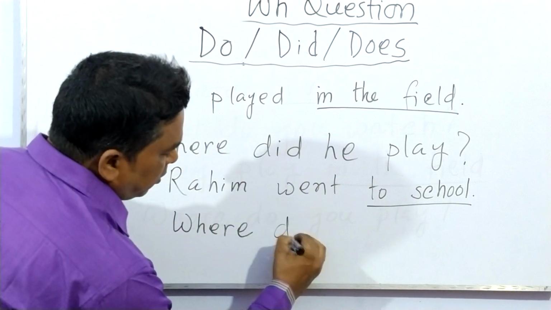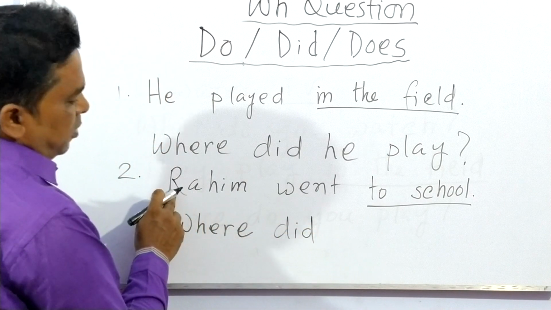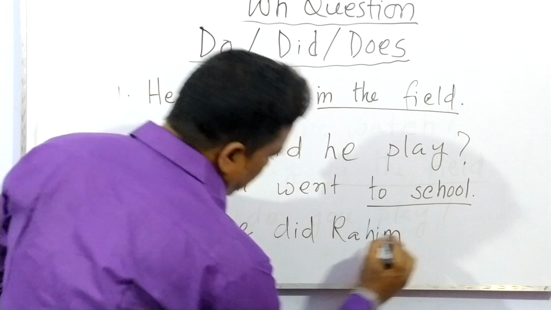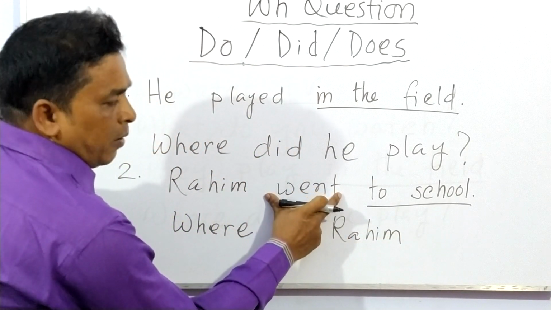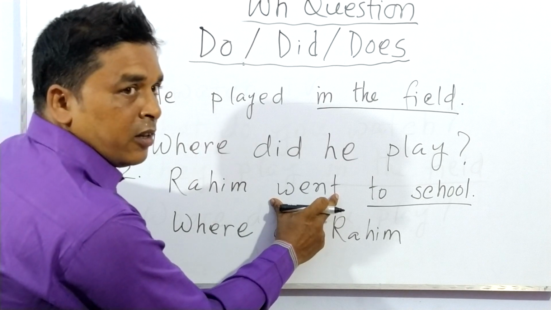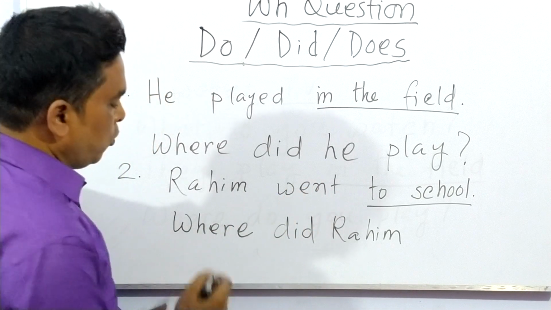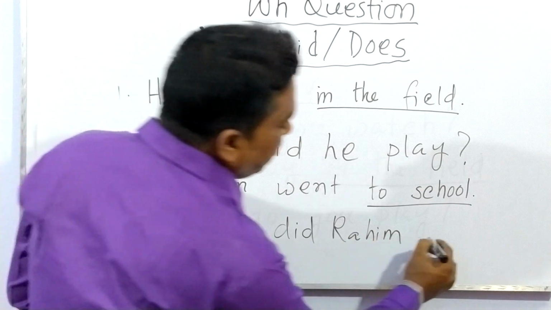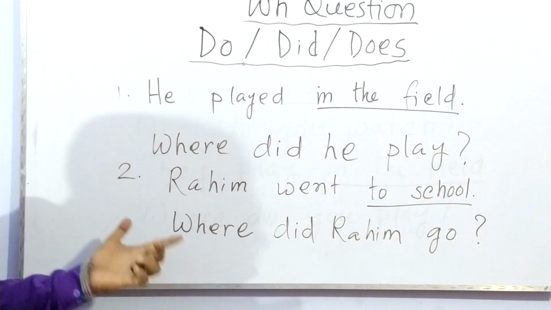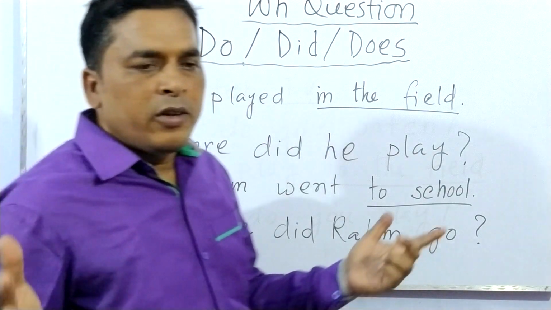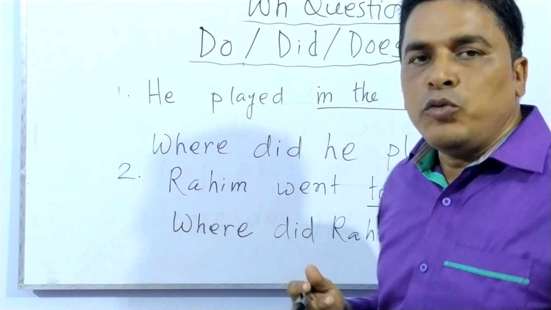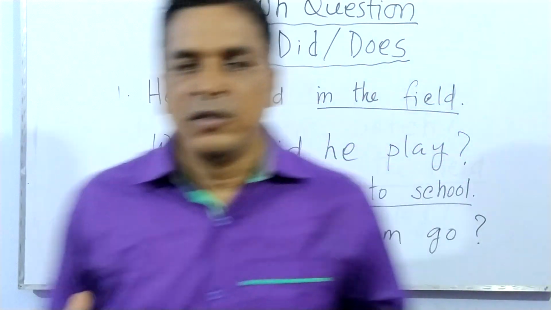So where did, subject Rahim, and the verb here is went. That is, it's the original verb go. So where did Rahim go? And last the question mark. So in this way, my dear lovely students, we can change the statement and make WH question.